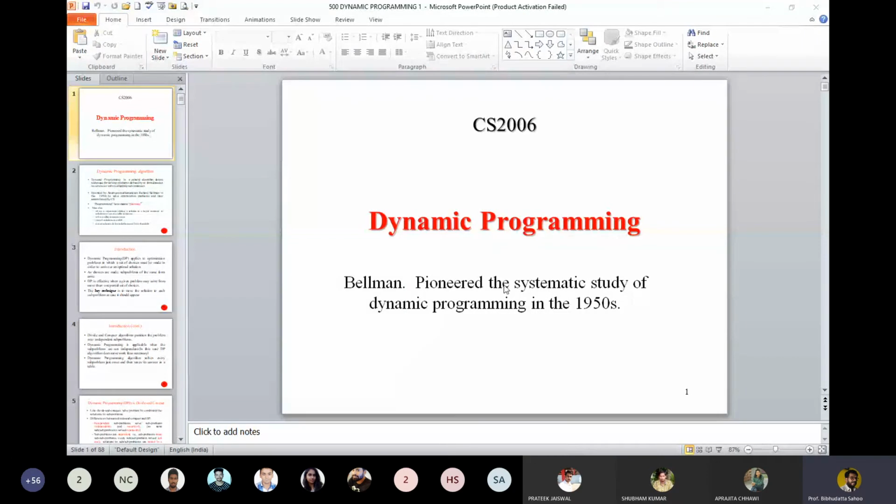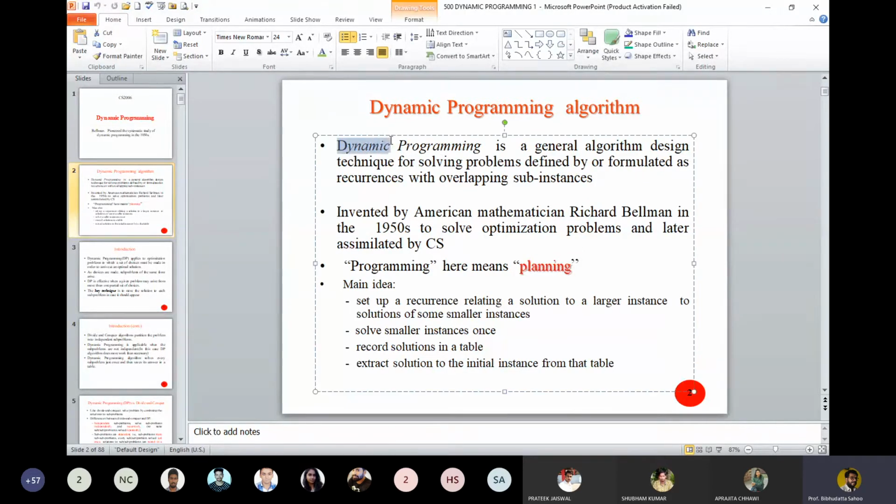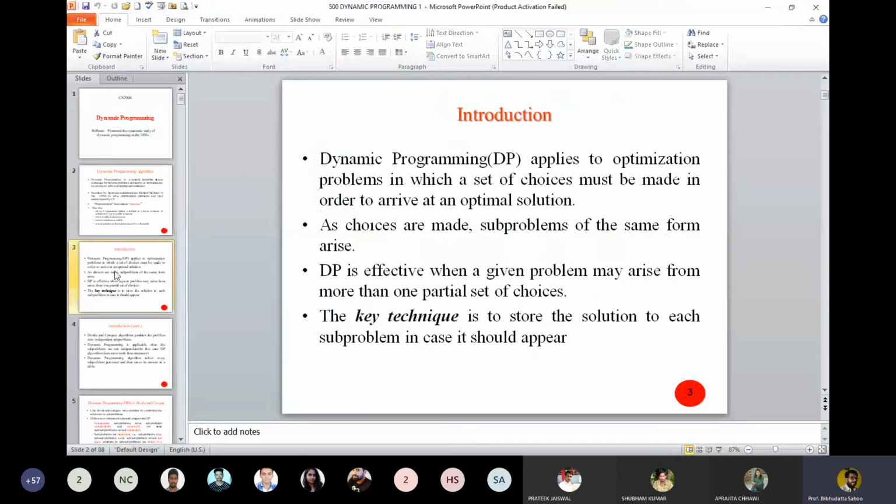We'll start a discussion on dynamic programming and hope to complete it in one class, though maybe only a few minutes are left. Look into dynamic programming: this is the history. It started with Bellman as the pioneer of the study. Why is the word dynamic used? In general, this is an algorithm design technique, and the term programming here means planning. So a little bit about history. Okay, so this is dynamic programming.